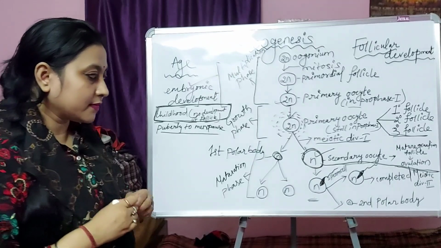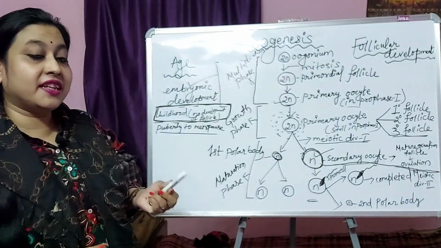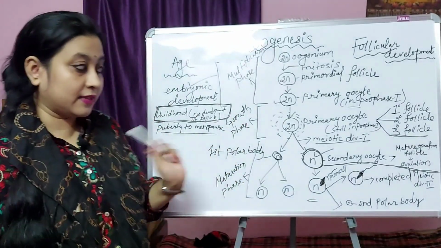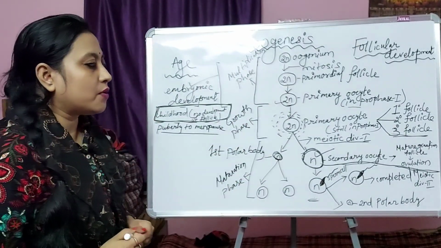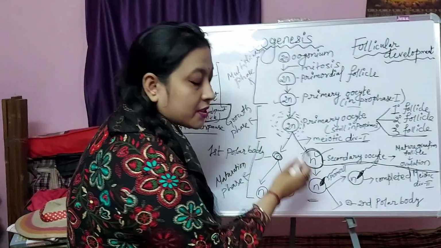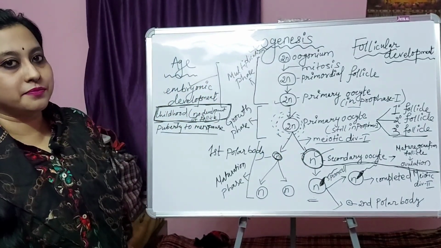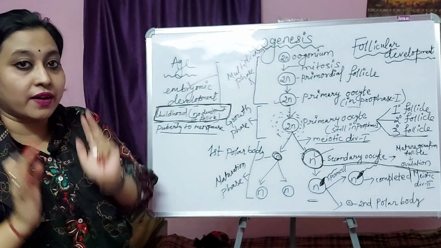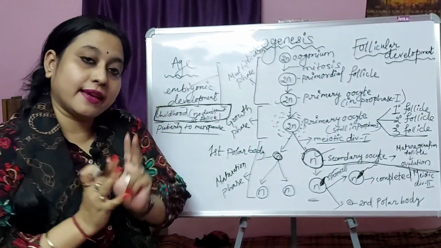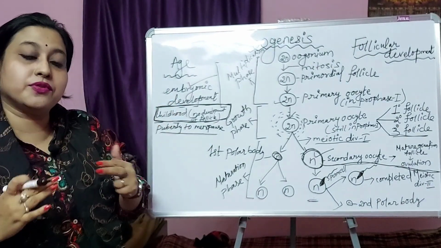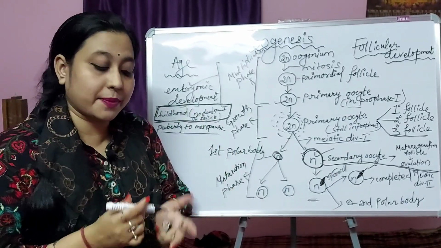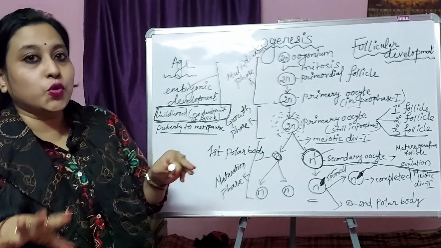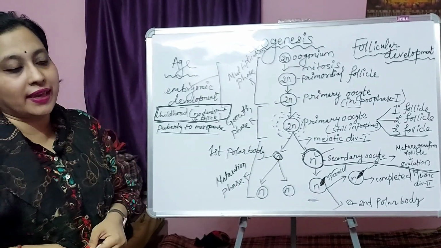Okay. The rest, meiotic division 2, is left; meiotic division 1 is over. Now meiotic division 2. If you see the structure of the ovum, the corona radiata layer is there, then the innermost zona pellucida layer is there, the perivitelline space is there, then the ooplasm, meaning the cytoplasm of the egg, is there.